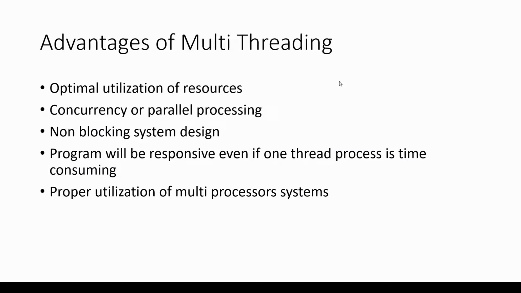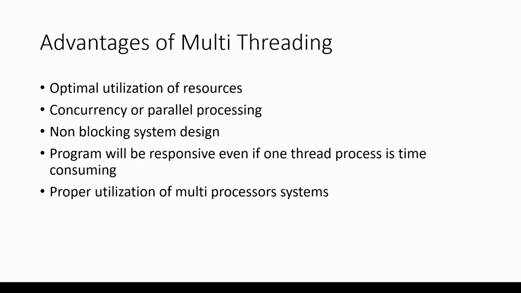Next, we will see the advantages of a multi-threading system. The first clear advantage is we'll have an optimal utilization of resources because we have parallel threads running. So even if one thread is not utilizing the resources, there are multiple other threads which are utilizing them. The second thing is concurrency or parallel processing. As we have seen in the previous example, system 1 and system 2 we have called in parallel. So we are able to do parallel calls and perform parallel processes.